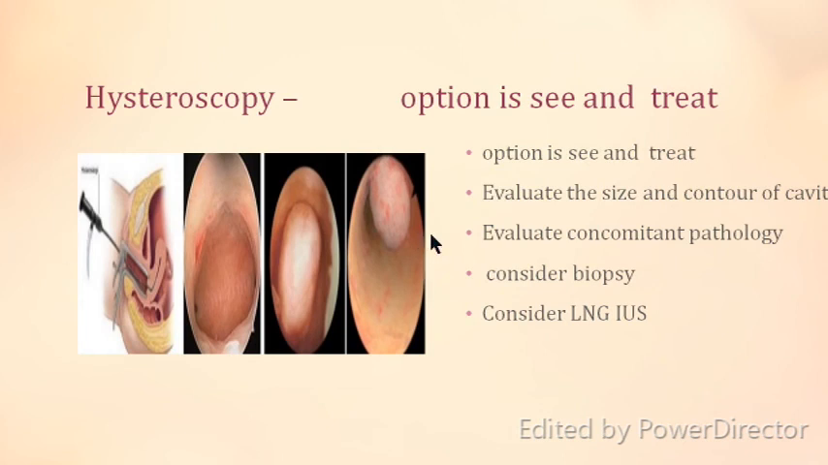Coming to hysteroscopy, when you do a hysteroscopy in such patients, you have an option to see and treat. That is, at one sitting, you can evaluate the submucous myoma. This is the submucous myoma. When you are putting a hysteroscope through the vagina, through the cervix, you can evaluate the size and contour of the cavity. You can see whether there is some concomitant pathology like adenomyosis. You can take a biopsy at that time. You can insert an LNG intrauterine system. You can resect and do a complete surgery of myoma.